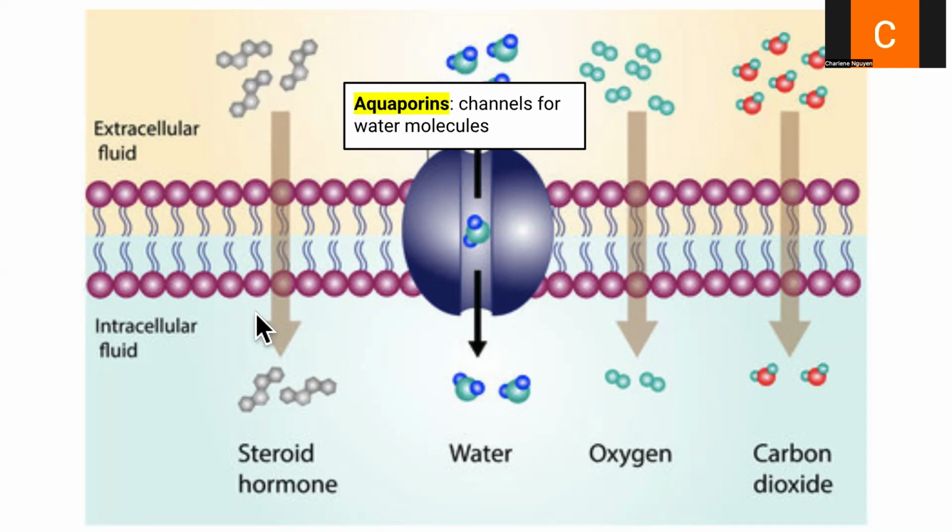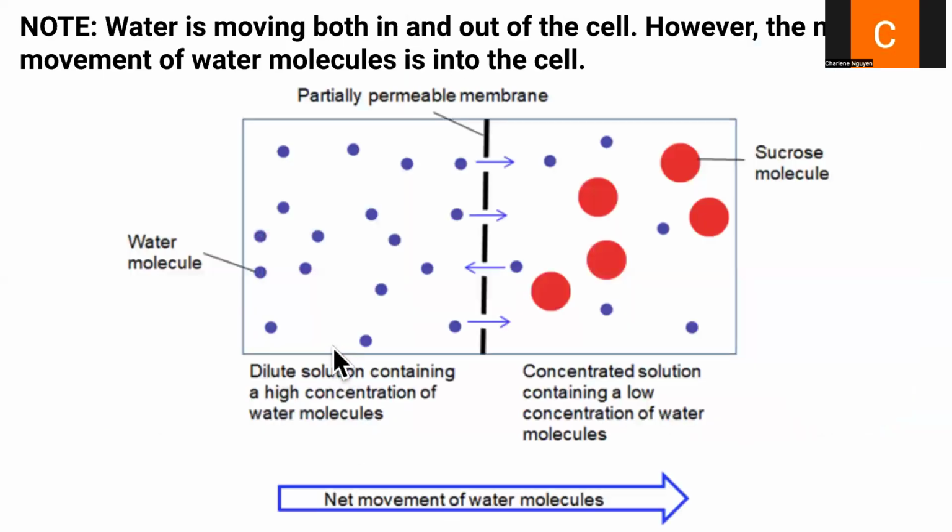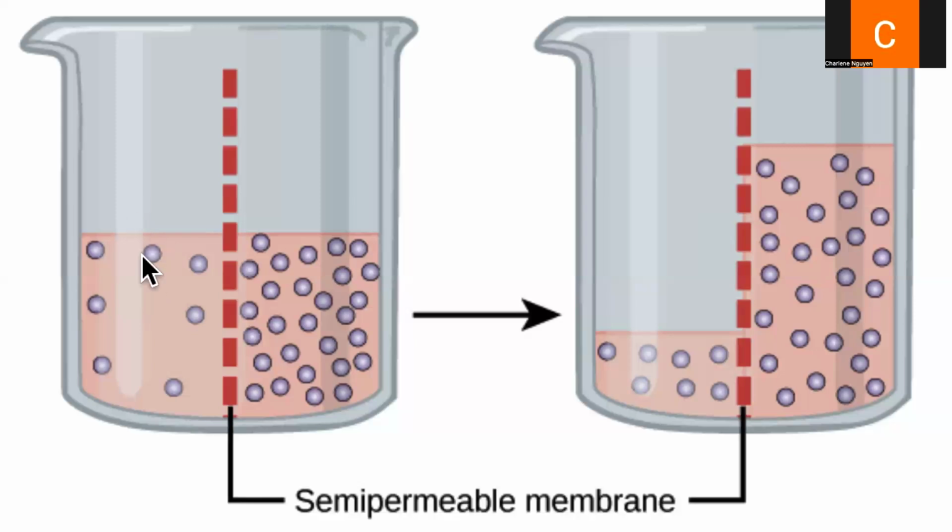So steroid here, it's nonpolar, oxygen, nonpolar, carbon dioxide, nonpolar. Water here, however, needs to travel through aquaporins because it is a polar molecule and it can't easily diffuse across the hydrophobic tails. Right. So once again, here's another picture that indicates that. We can see that water is going to move from here to here in order to equalize the concentration of solute on both sides of the membrane.